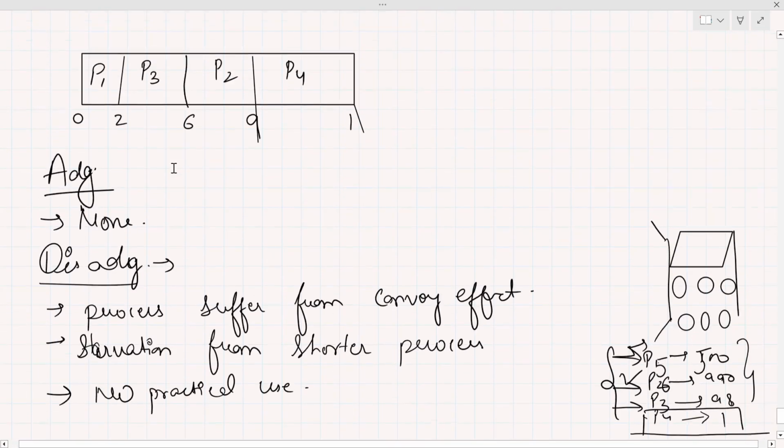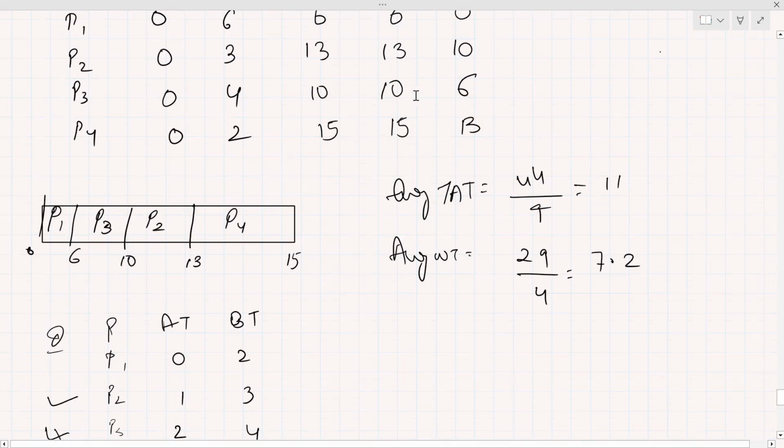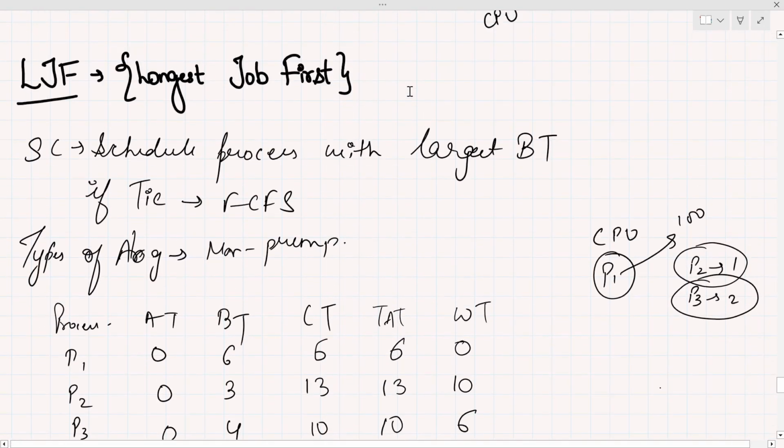So these are the disadvantages and advantages of the scheduling algorithm. This is LJF, longest job first, the scheduling algorithm. This is all about this video.